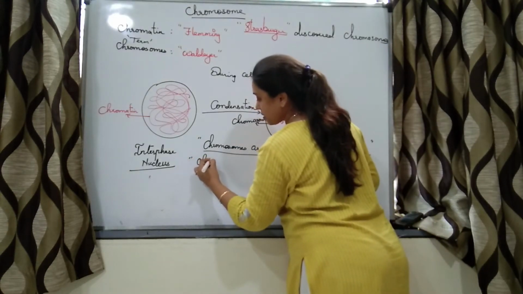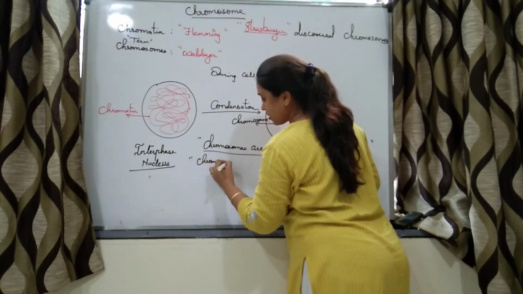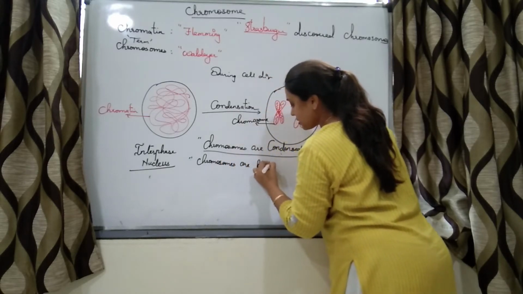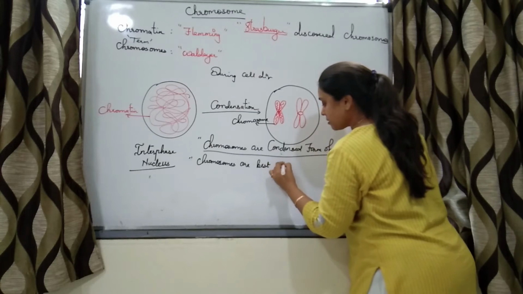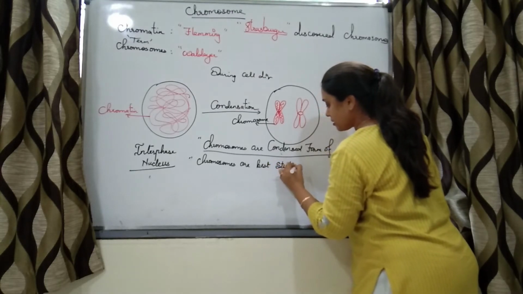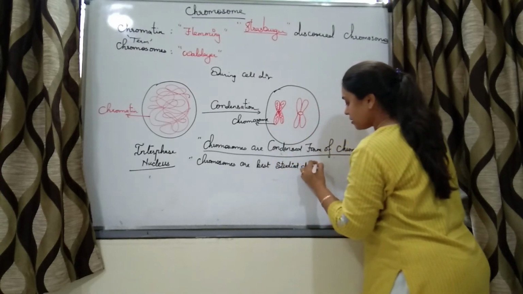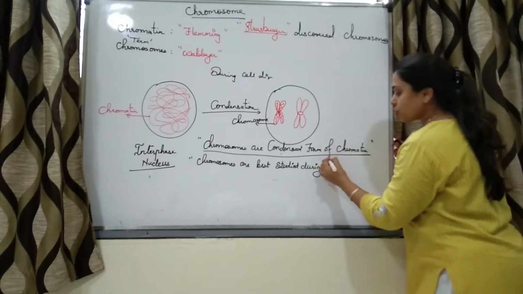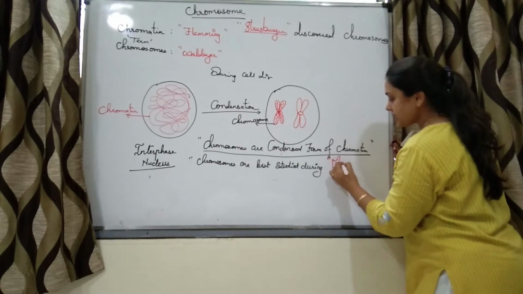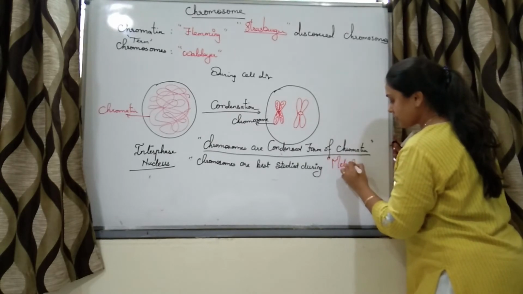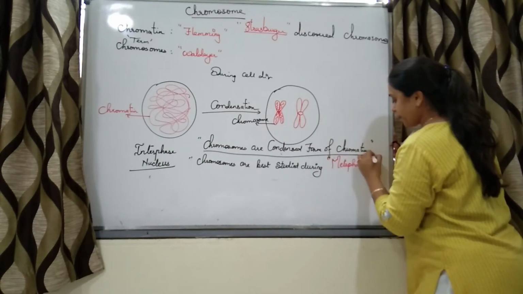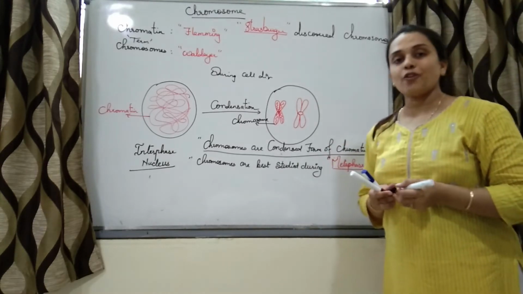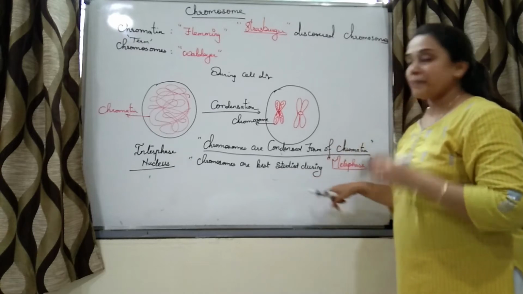Chromosomes are best studied during metaphase, right? So during metaphase, the morphology of the chromosomes can be best studied.